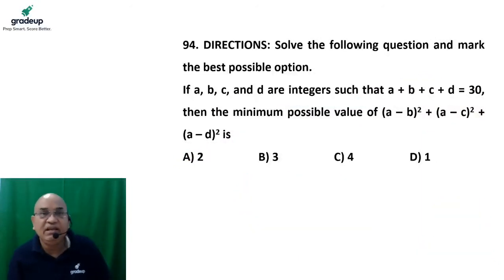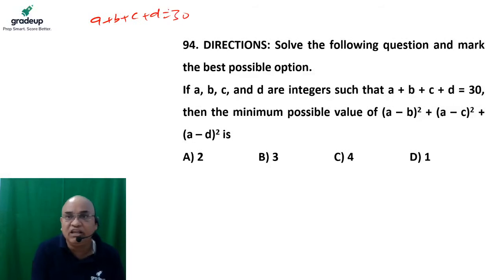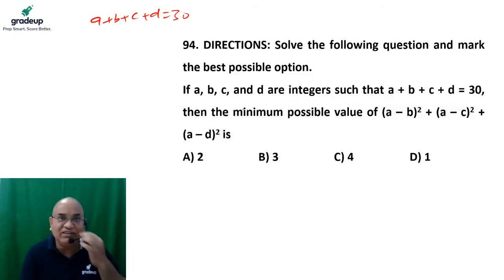Move to the next. If a, b, c and d are integers, and a plus b plus c plus d is 30, that is given. Okay, that is given. What is given? It is given to us that a plus b plus c plus d is equal to 30. Okay. Then the minimum possible value of this would be then and only then when the numbers are nearest to each other. I told you, the numbers are nearest to each other, then and only then their values would be minimum possible.